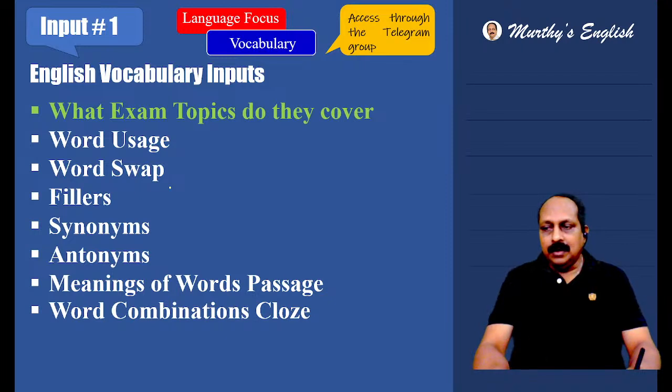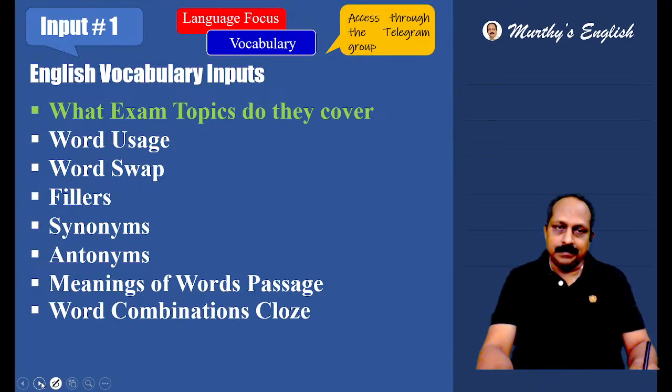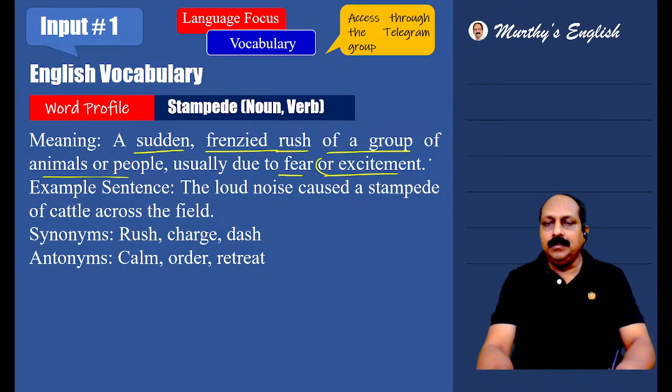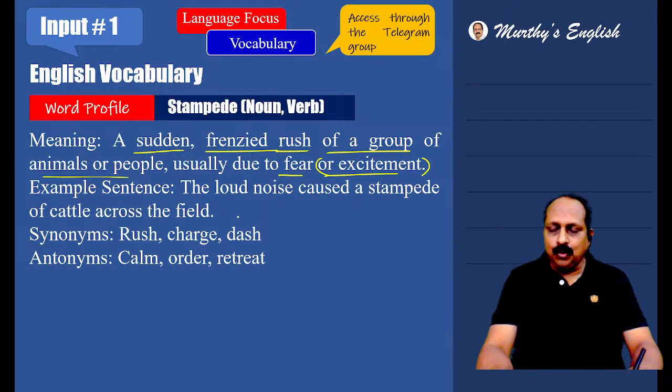And input one, it is related to comprehension skill, to our vocabulary based on the source. If you enrich your word power, especially effective vocabulary, you can handle all these exam topics. Let us start with the very first word, stampede. Stampede can be a noun, stampede can be a verb, meaning a sudden, frenzied, means excited, rush of a group of animals or people, usually due to fear or excitement. More than excitement, it is due to fear. Sometimes it could be because of excitement, but generally it is because of fear.